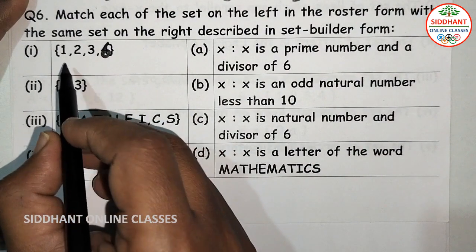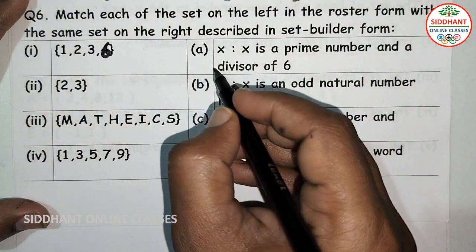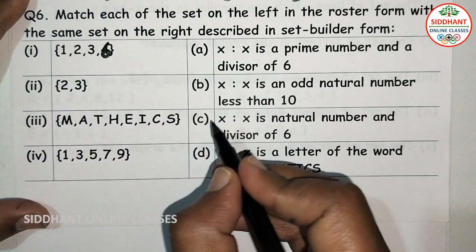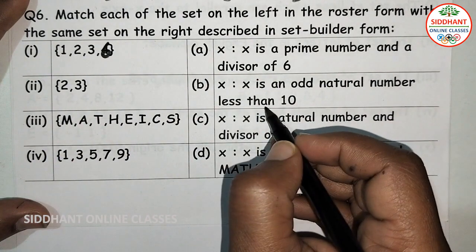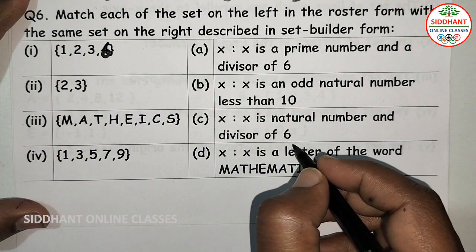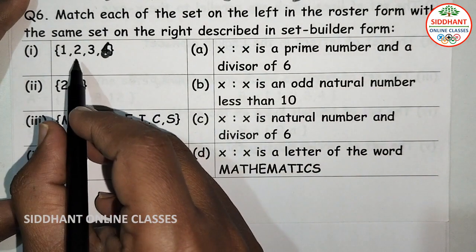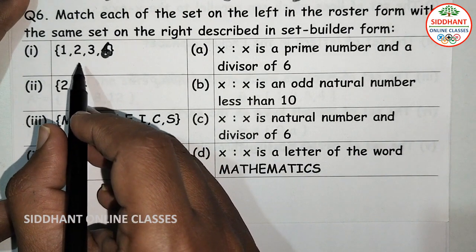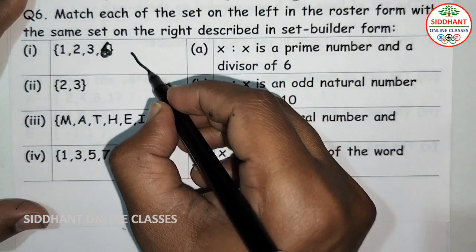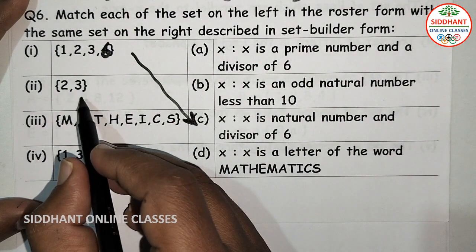First one, 1, 2, 3, 6. Here we have A, B, C, D. Prime number: 6 is not a prime number. Odd natural numbers: here evens are there. Next, natural number and divisor of 6. So natural number means we are going to see divisors of 6. These are all natural numbers and all are divisors of 6. All can divide 6 here. So 1 matches C.